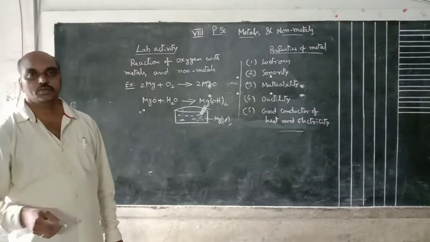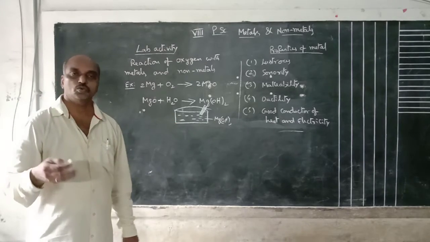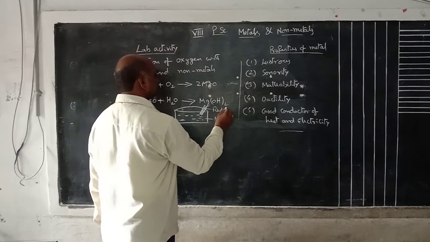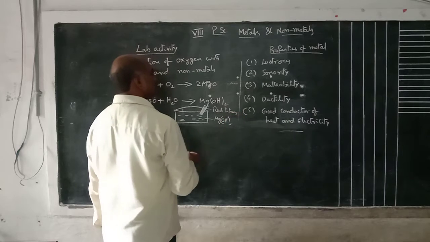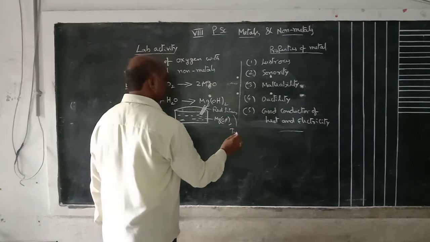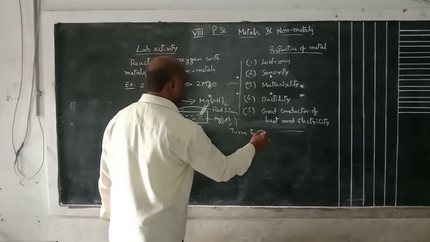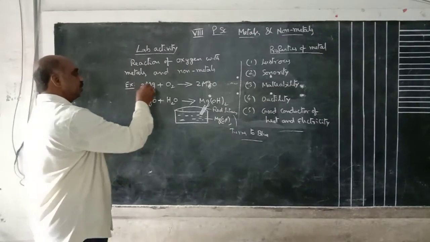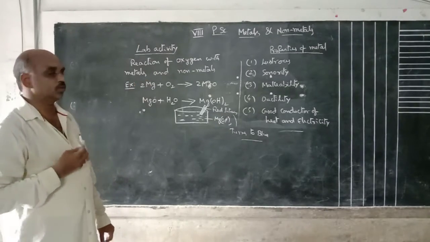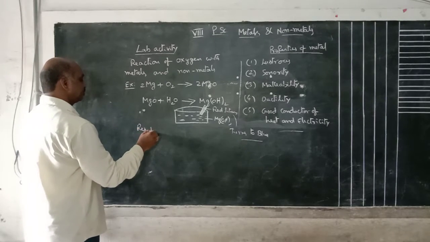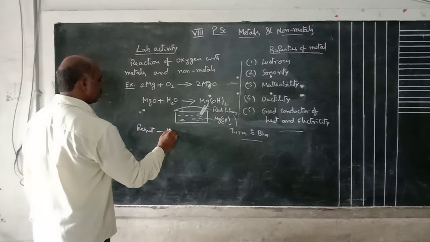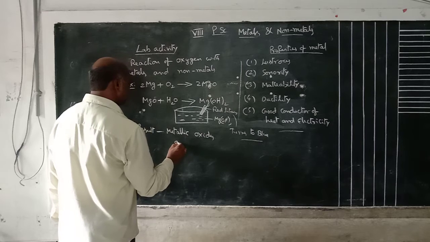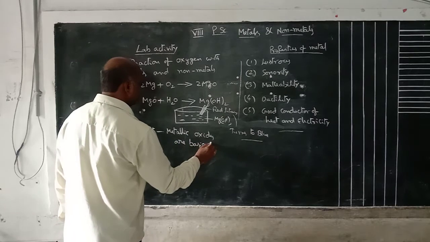Suppose blue litmus paper. We kept the blue litmus paper in this solution, there is no change. Red litmus turns to blue in color. So from this litmus test, what do we say? The solution is basic in nature. So the result means what? Metallic oxides are basic in nature.